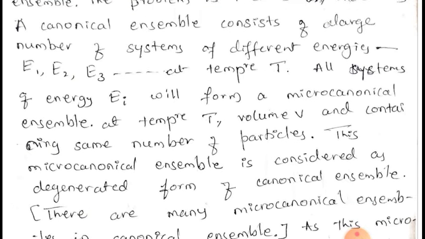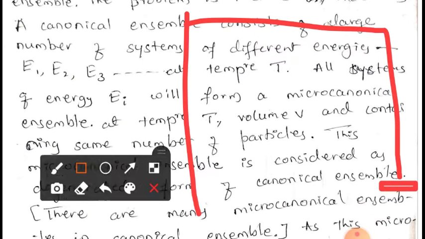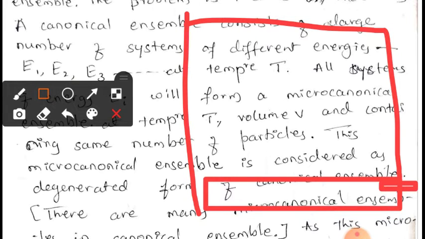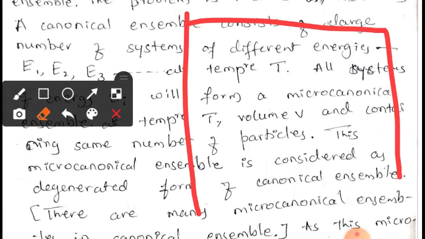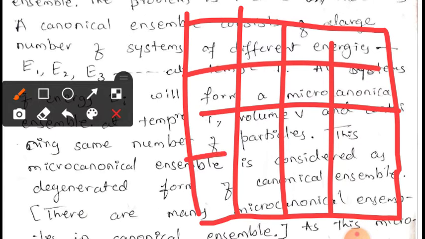As we know, a canonical ensemble consists of a large number of systems with different energies. The canonical ensemble consists of a large number of systems of energy E1, E2, E3, and all these energies are distributed overall in the system.